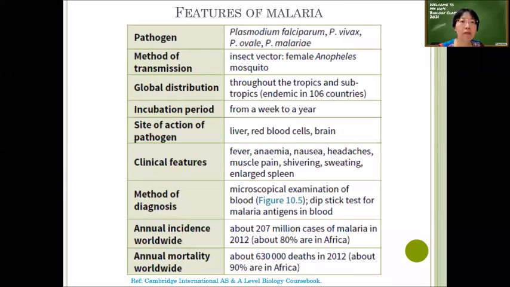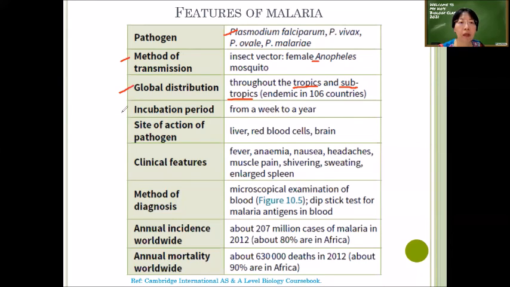So let's recap malaria. Malaria is caused by the genus Plasmodium. There are Plasmodium falciparum, vivax, ovale, and malariae. Plasmodium falciparum is the most serious one, which can cause deadly disease. The method of transmission is by an insect vector, the female Anopheles mosquito. When you write the word Anopheles, you must underline it because it's a genus name, and you must start with a capital letter. Global distribution is usually in the tropics and subtropics region where the female Anopheles mosquito thrives.